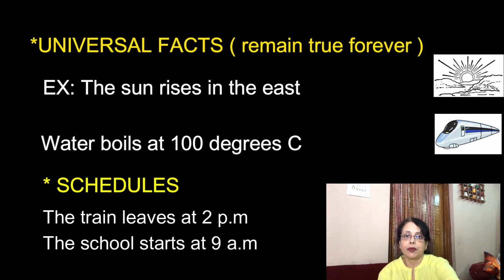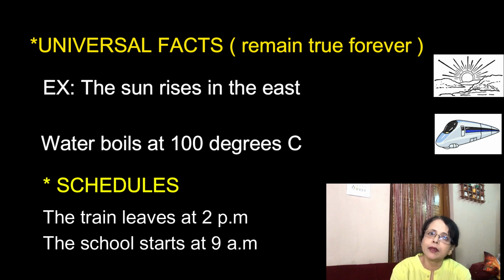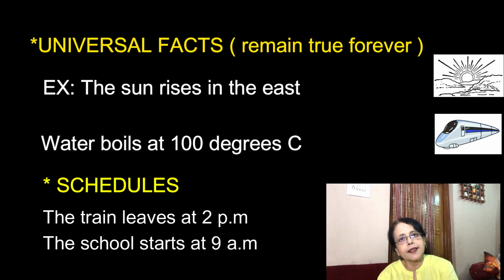Let's see the third situation. Universal facts. Now, what does it mean? It means something which will remain true forever, which is a universal fact. Example, sun rises in the east. That's a universal fact. Always the sun rises in the east. Have you ever seen sun rising in the west? No. So, this is a universal fact. Water boils at 100 degrees centigrade. Even this is a universal fact. So, when you want to talk about the universal facts, we use simple present.